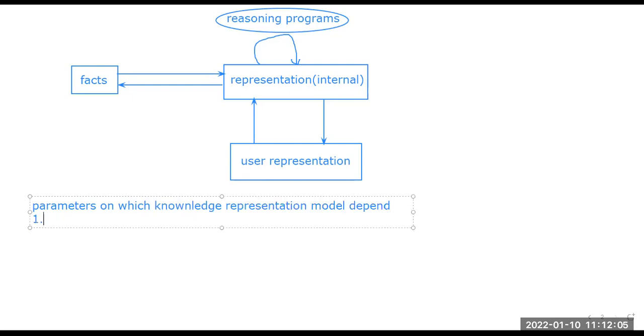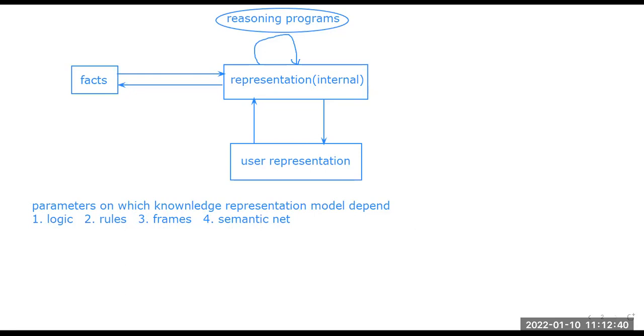First one is logic, second one is rules, third one is called frame, and fourth one is called semantic net. So these are the four parameters on which knowledge representation actually depends.